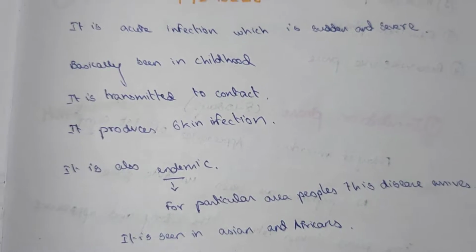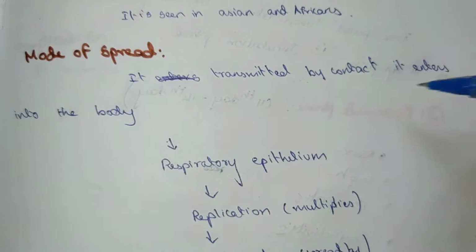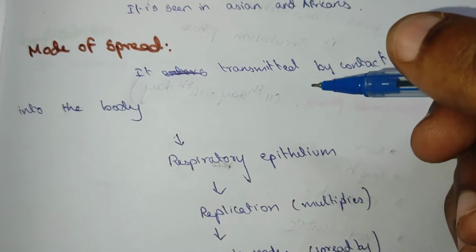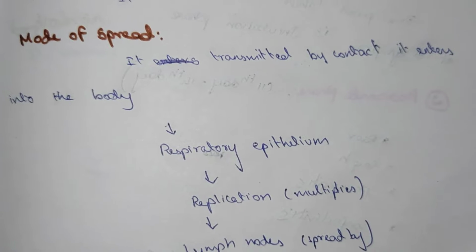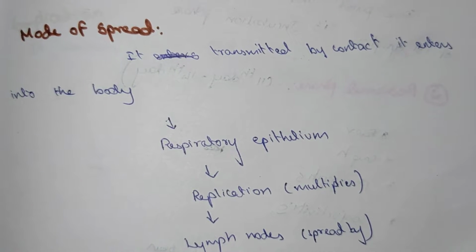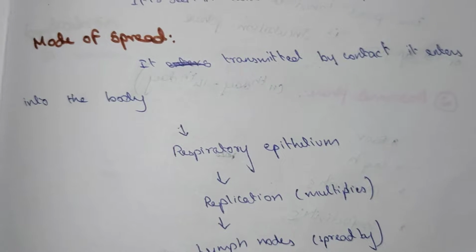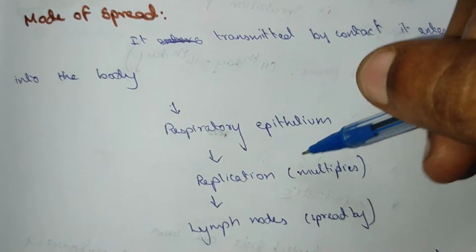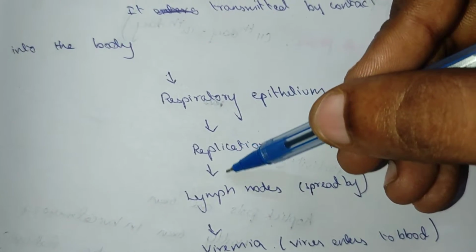Now we will see the mode of spread of this disease. It is transmitted by contact, by using the clothes as well as sharing the foods from the infected person. It enters into the body, into the respiratory tract and the respiratory epithelium, and it multiplies there by replication and spreads to lymph nodes.